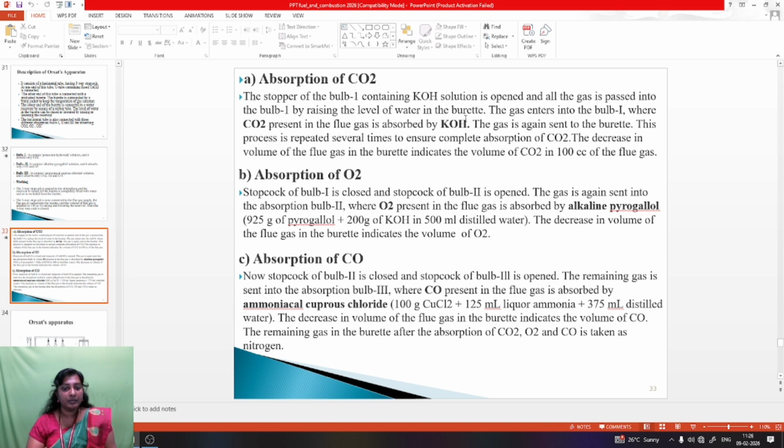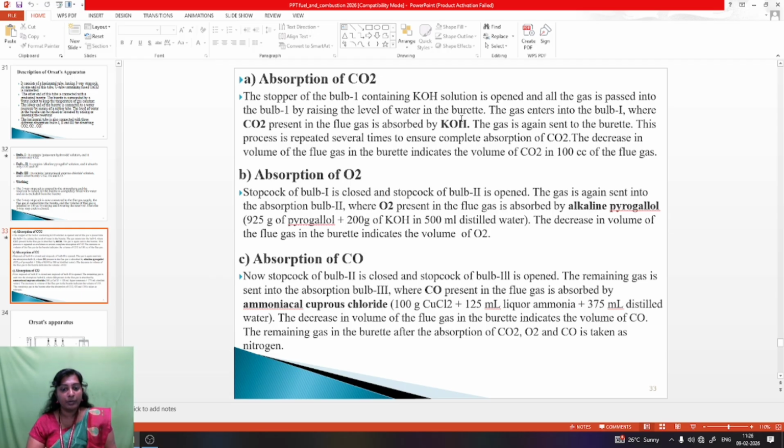Then the second bulb, absorption of oxygen. The stopcock of bulb 1 is closed and the stopcock of bulb 2 is opened. The gas is sent to bulb 2 and the oxygen present in the flue gas is absorbed by alkaline pyrogallol. Alkaline pyrogallol means 25 gram of pyrogallol plus 200 gram of KOH in 500 ml distilled water. The decrease in volume of the flue gas in the burette indicates the volume of oxygen.